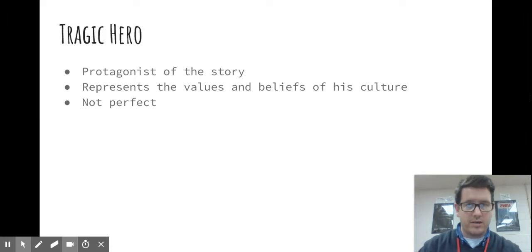The first thing we're going to deal with when we read a tragedy is the tragic hero. He or she is the protagonist, and that person represents the beliefs and values of his or her culture. So they're usually a higher up. They've got a position of power of some sort, but they're not perfect. They're not like Superman or Superwoman or some kind of superhero. It says tragic hero, but they're not super. They're normal. They make mistakes. They don't think right sometimes. They do dumb stuff, basically.